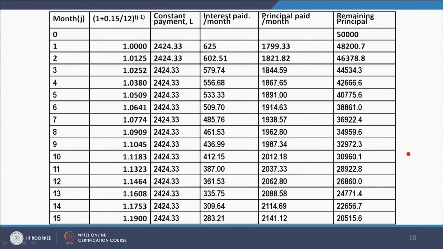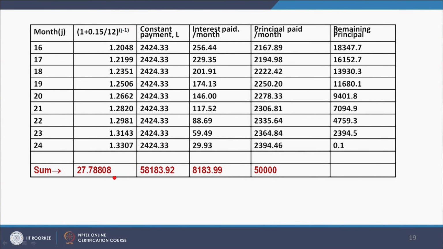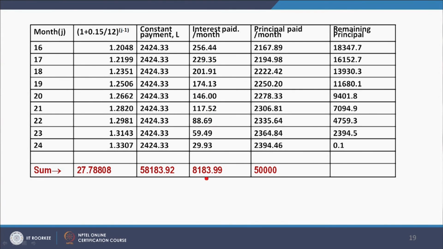Once this is calculated we can fill up these values in this table, and then we can sum up. This is 27.88 and this value is 58,183.92. That means through constant payment for a principal of 50,000 I will be paying 58,183.92. This is the total interest paid, 8,183.99, and the total principal is 50,000 rupees, and this shows you the remaining principal.